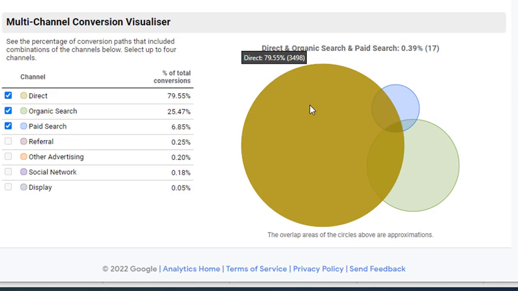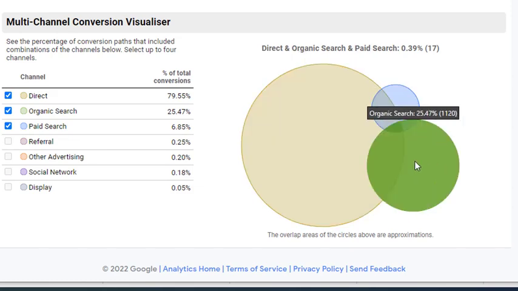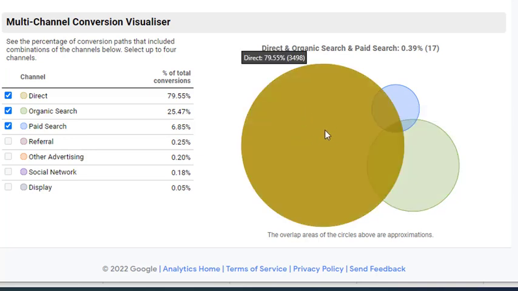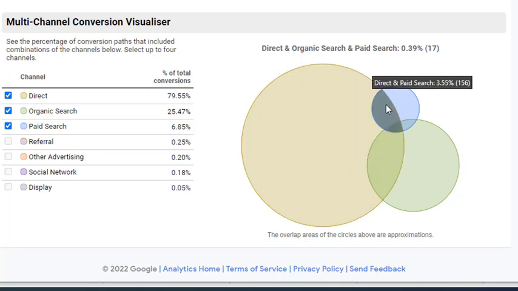And what you can see in this little chart is that this one here is direct e-commerce conversion, and it's 79%, but you can see it overlaps with paid search. So paid search and direct are taking the credit. When it's set up originally in Google Analytics, the default is that the last place they typed in, or the last point of contact, gets all the credit.